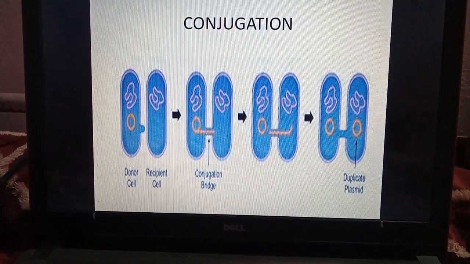Here we can see conjugation. On the left hand side there is a donor cell which has a yellow colored DNA. It is called plasmid. Circular DNA is called plasmid. Then another member is called the recipient cell. A conjugation bridge is formed with the help of certain structures found in the cell called pili. Then a part is duplicated and transferred to another member, and we can see both members have a plasmid in the last. The member which donates is called positive and the member which receives is called negative. So they behave like male and female.